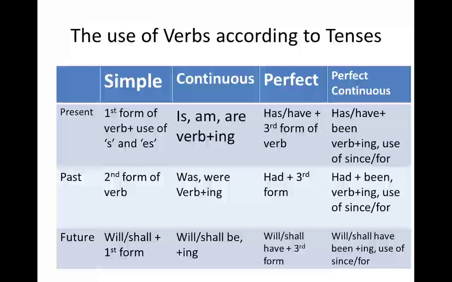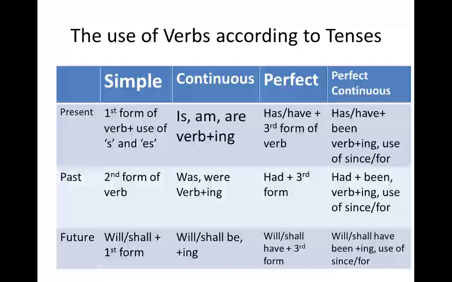And the thing that is differentiating whether it is continuous of present, past, or future, are the helping verbs. For present it is am, is, are. For past it is was and were, and for future it will be or shall be. Now come towards perfect tense. Again, if you notice over here, we have the third form used in all these three tenses, that is present, past, and future. Again, helping verbs are going to differentiate it. Have, has for the present, had for the past, and will have or shall have for future.